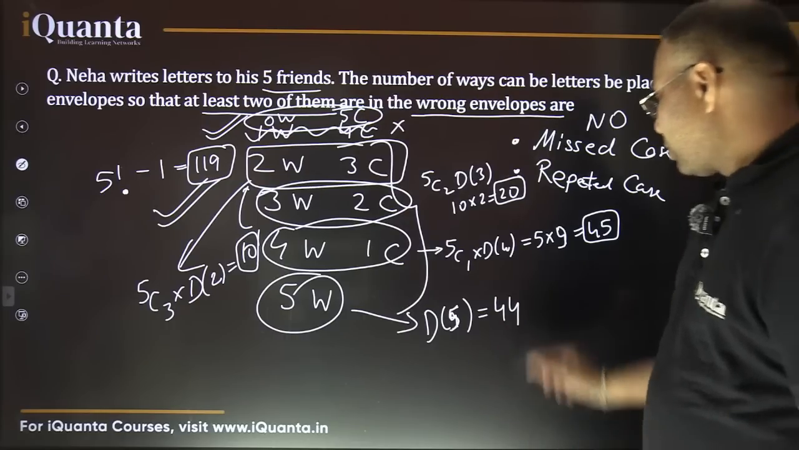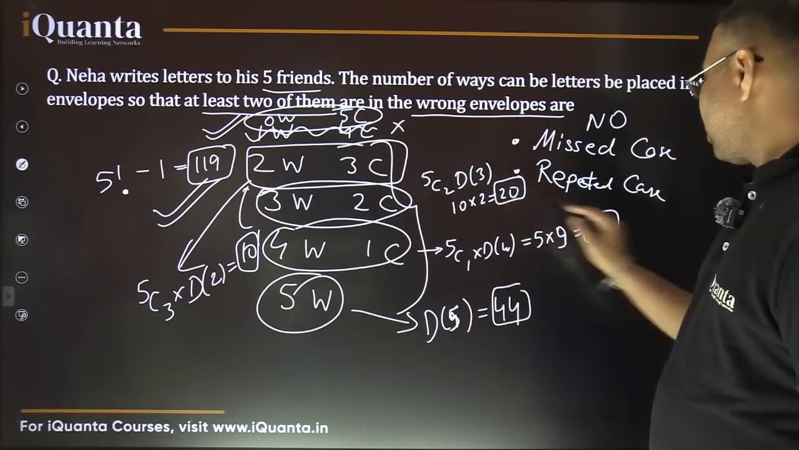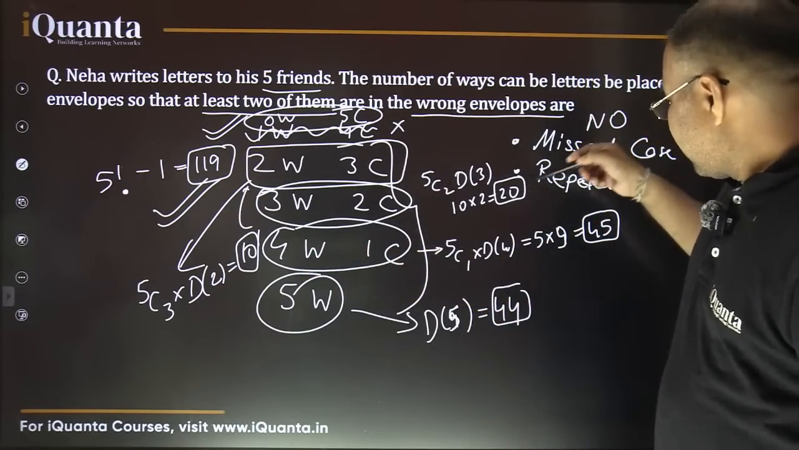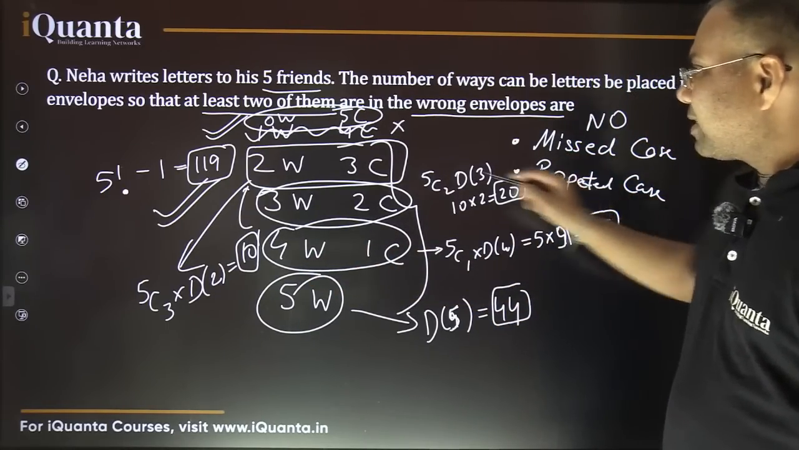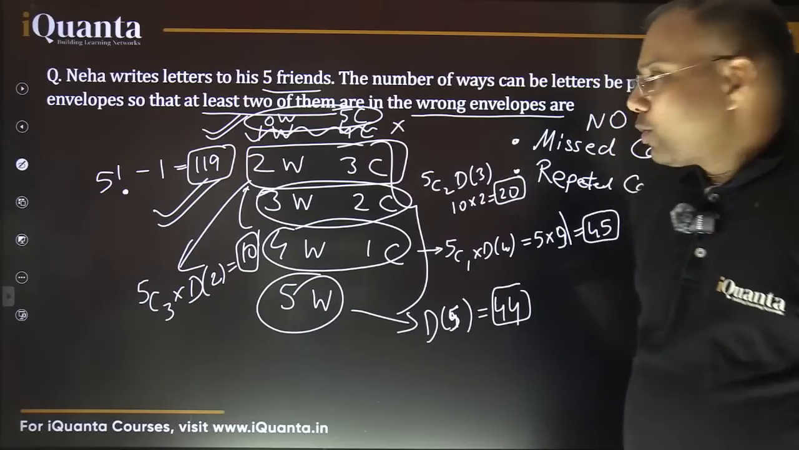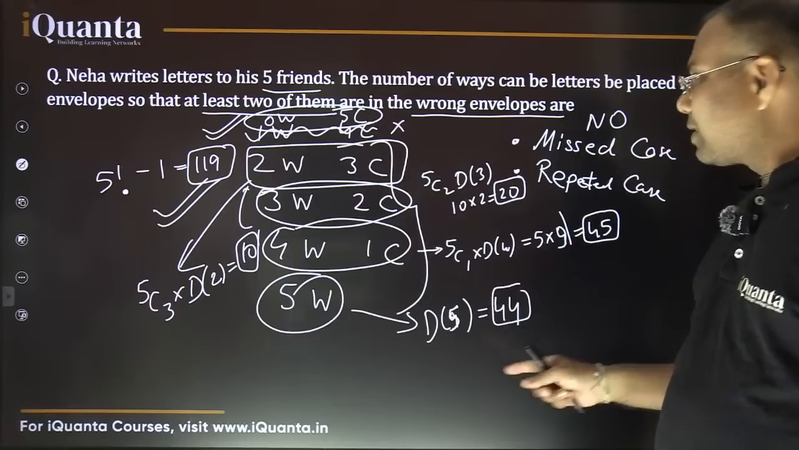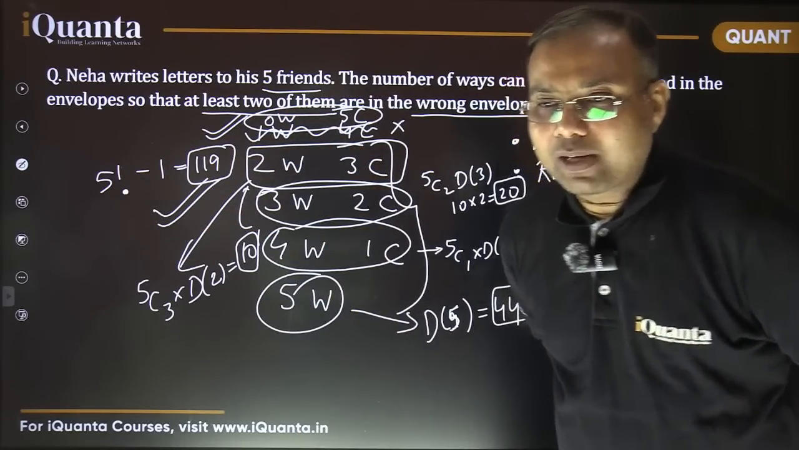Yes, it is 44. So we just need to add all these 4 cases, 1, 2, 3 and 4. So 10 plus 20, that is 30. 30 plus 89. 30 plus 89 is 119. That's correct. Okay? So we could have gone in the forward direction. In that case, I need to consider the 4 cases. Or if you went by the reverse method, there was only 1 case.